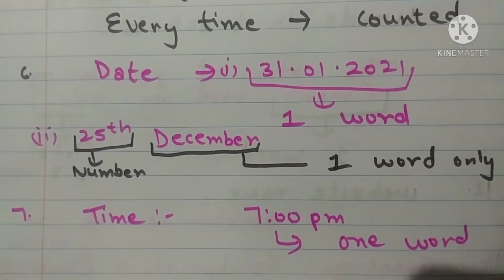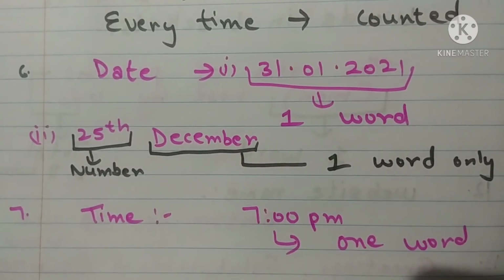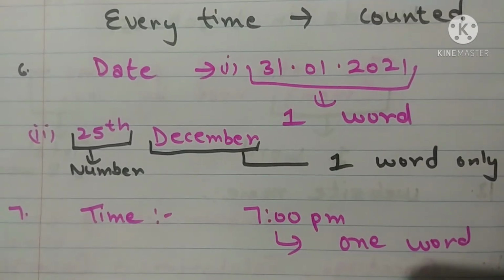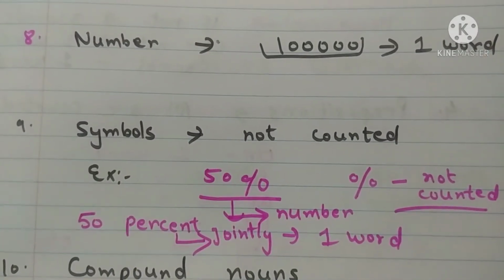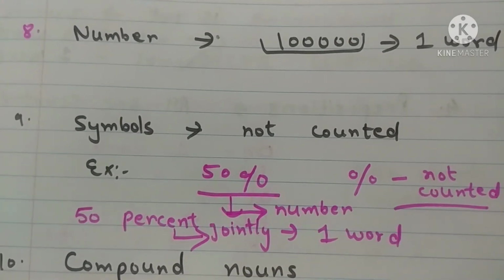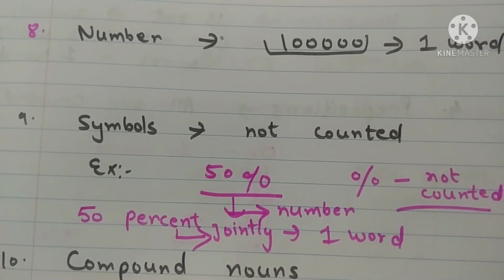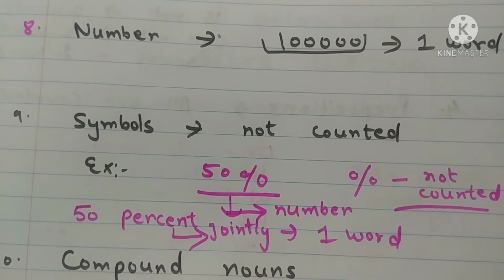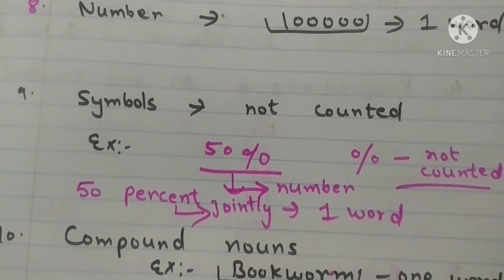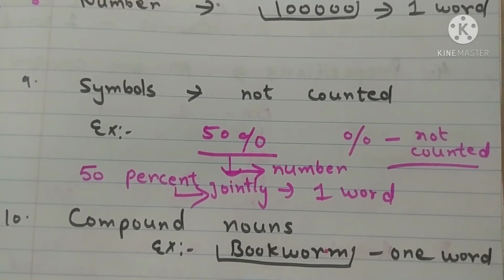And if we talk about the time, if you are writing time like this, 7 p.m., it will be considered as one word. For numbers, in graphs we are writing numbers, or suppose in our essay somewhere we have written a number. So that number will also be considered as a single word, means one word. Then symbols. Now symbols are not counted.